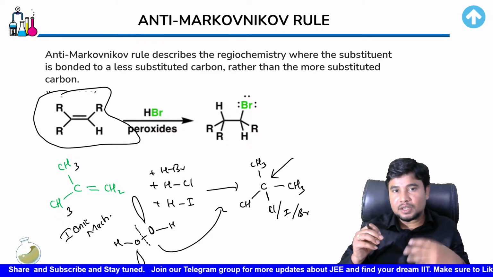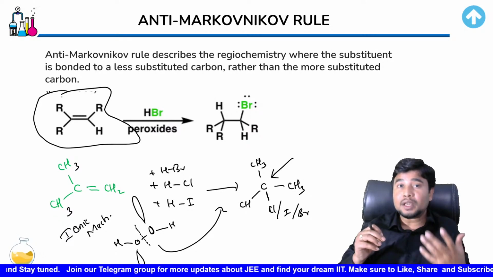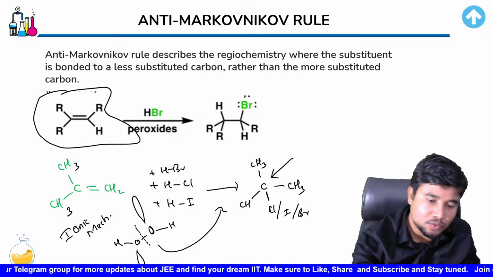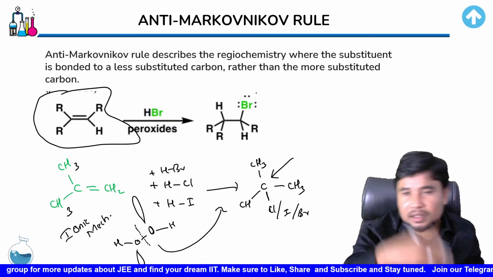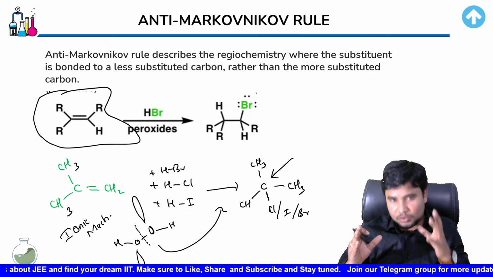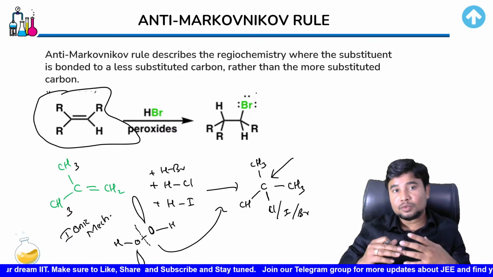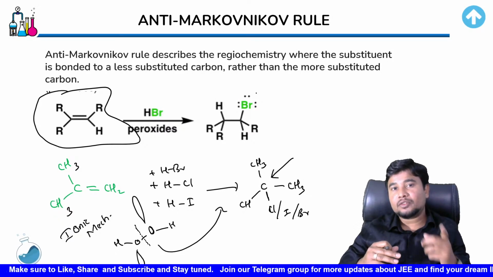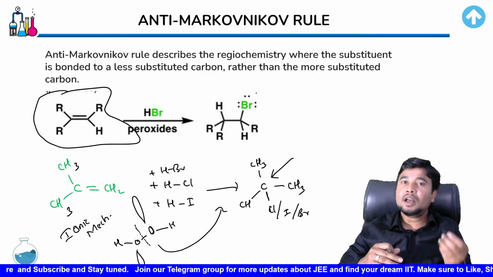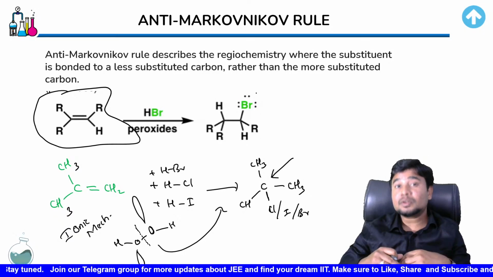For that reason, the first hydrogen would get attached where the free radical would be more stable, and the Br would be attached over the other position where the double bond gets over. So remember that in the presence of peroxide, the attachment of halogen would occur on the position having more number of hydrogen. In the absence of peroxide, the attachment of halogen would occur in the place where less number of hydrogen are present.